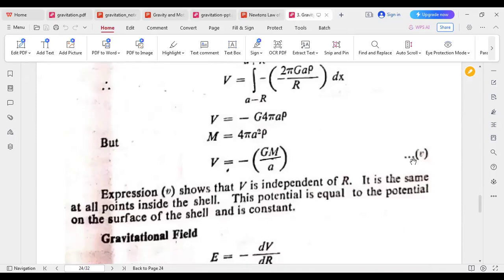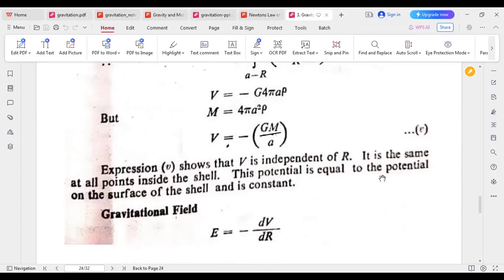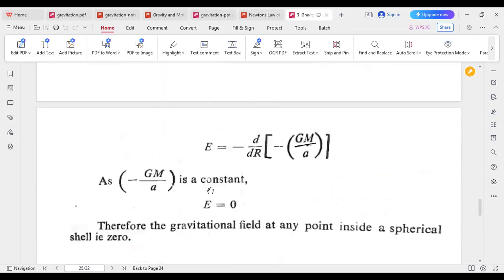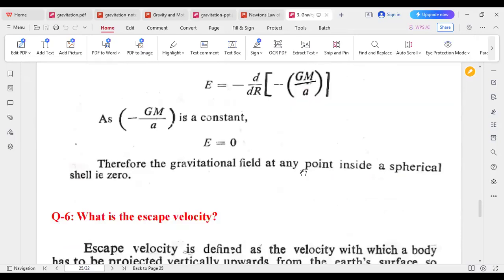So expression 5, this equation indicates that V is independent of r. That means it does not depend on the radius r. It is the same at all the points inside the shell. This potential is equal to the potential at the surface of the shell and is constant. Now gravitational field equals to minus dV by dr. Just putting the values, V is a constant, so it equals 0. Therefore, the gravitational field at any point inside the spherical shell is 0.